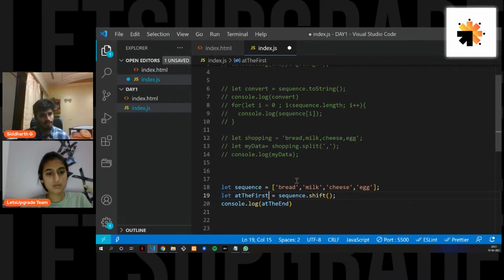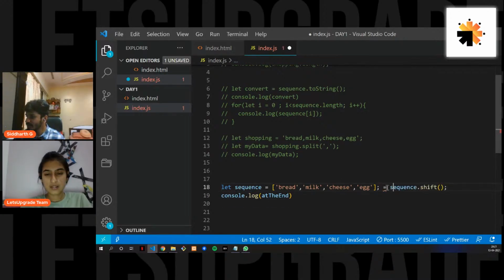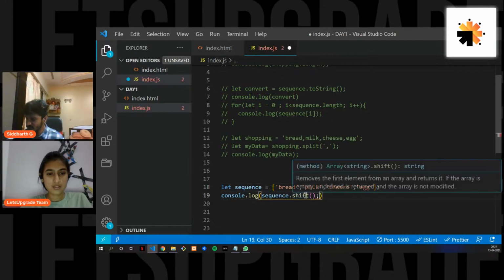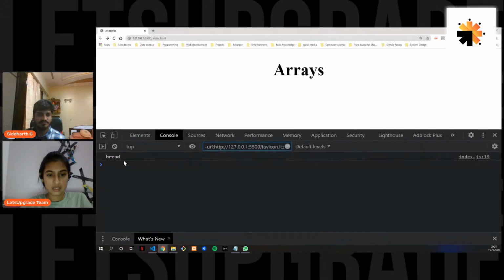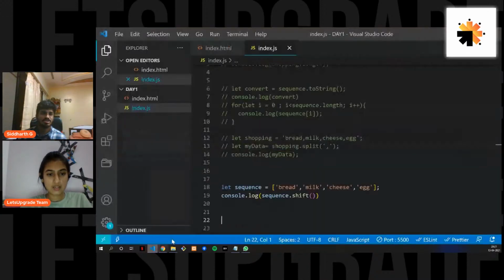If you want to create it, you can, or you can do what I just did. You can remove this variable, and what you can do is put this in your console log. Inside console log, you can put this with no semicolon, and it will do the same thing. So it gives you this. It's the same thing, just to make it a little clear for some people who might have missed something here and there.